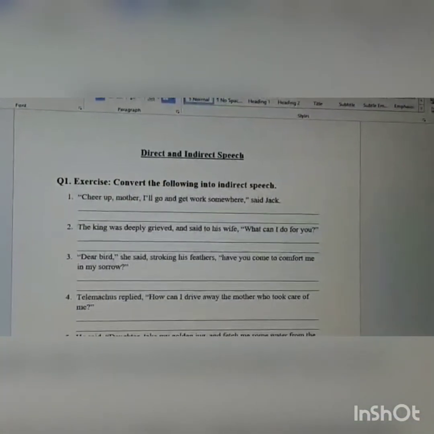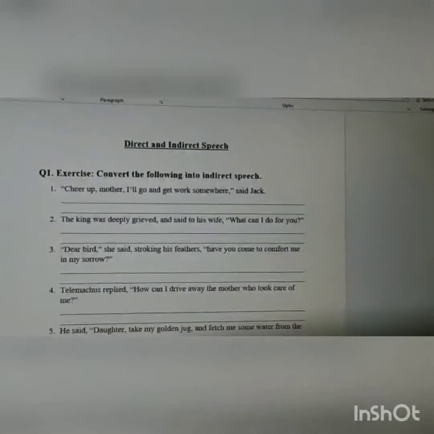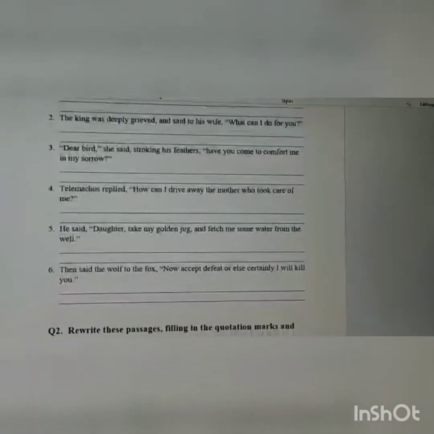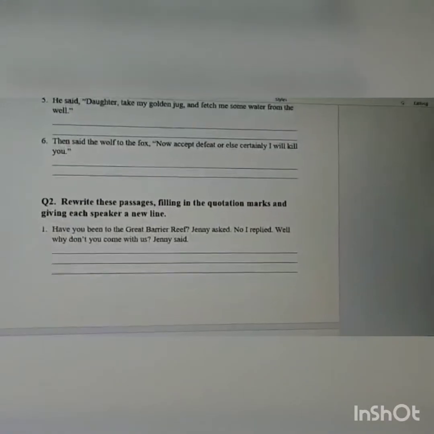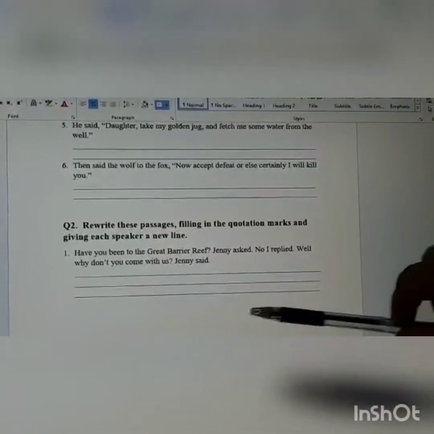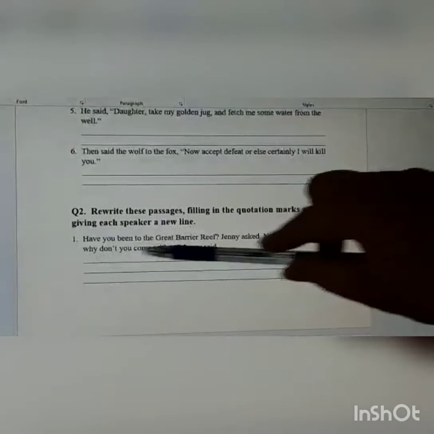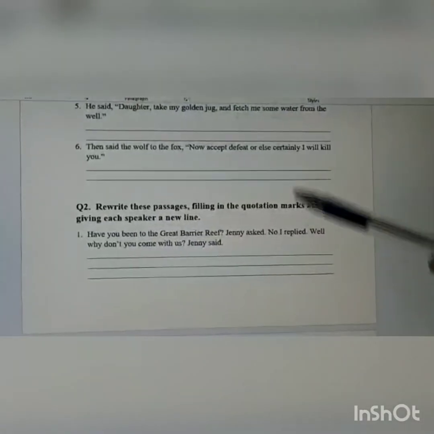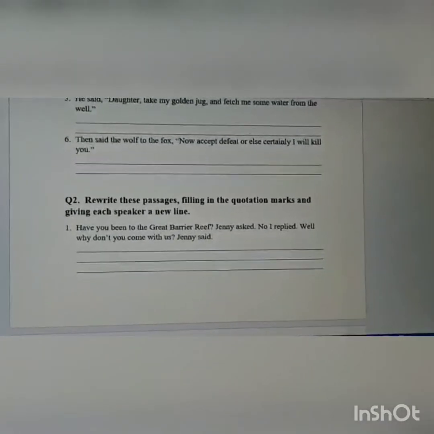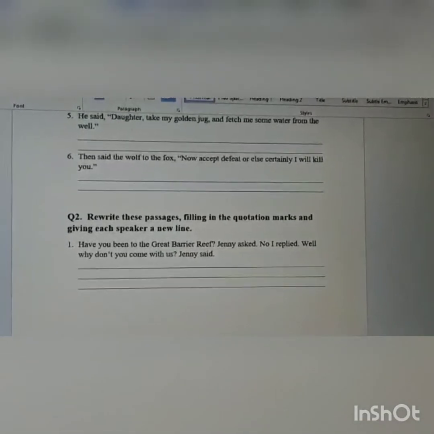Now this is the first exercise. Here you'll be given sentences of direct speech, and you'll have to change them into indirect speech. The second question requires you to read these sentences carefully. "Have you been to the Great Barrier Reef?" Jenny asked. "No," I replied. "Well, why don't you come with us?" This is like a small passage. You have to punctuate it, using quotation marks and commas wherever needed, to write it in direct speech.